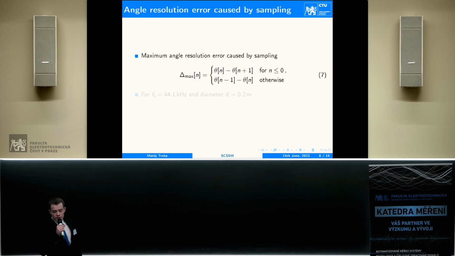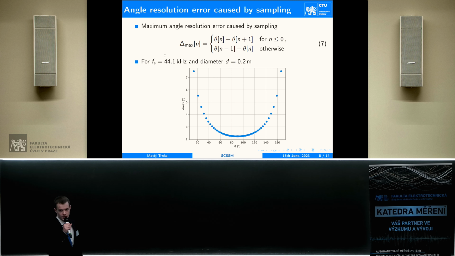Because we are sampling with a finite sampling rate, the precision is also finite, and the error caused by the finite sample rate can be computed by taking the difference between the angle for the current sample and the neighboring sample.